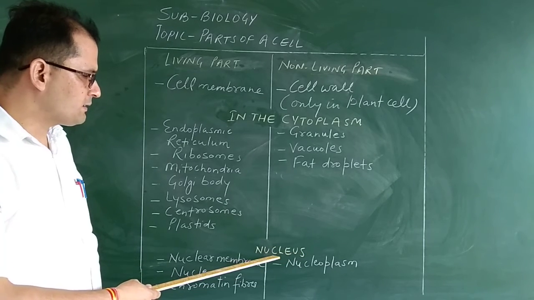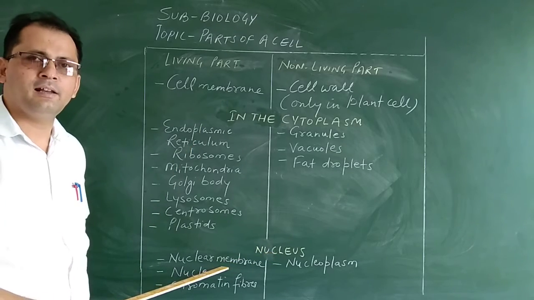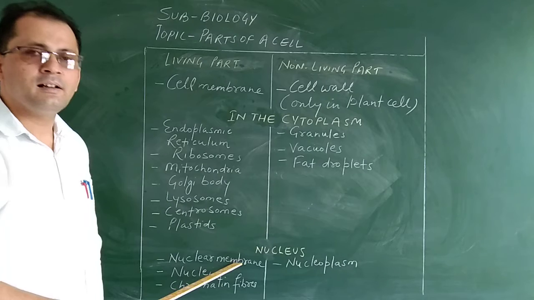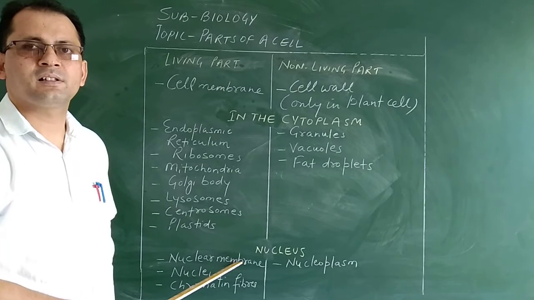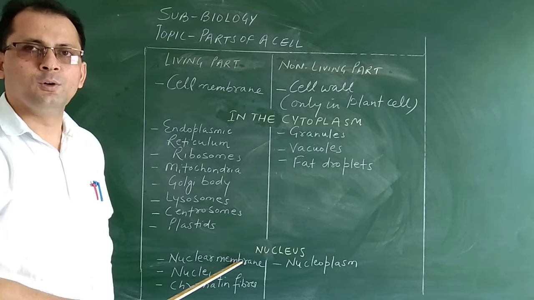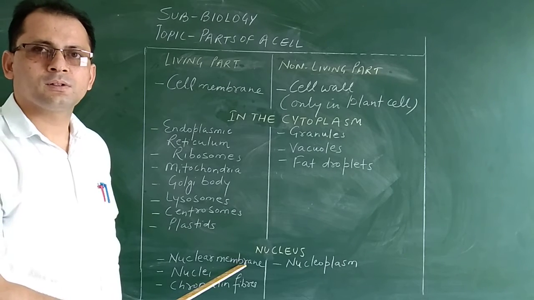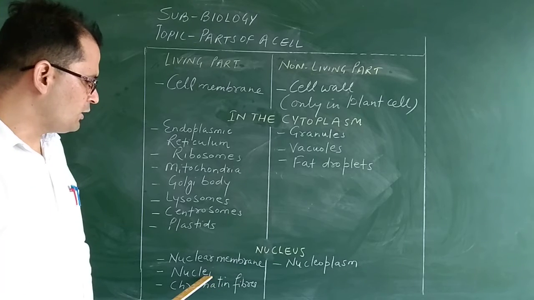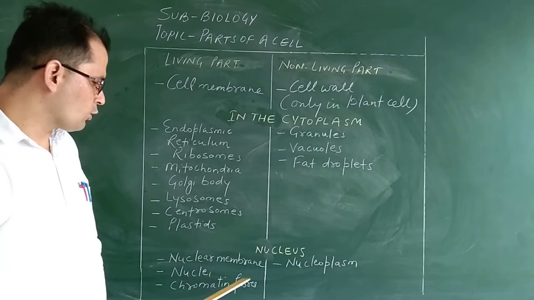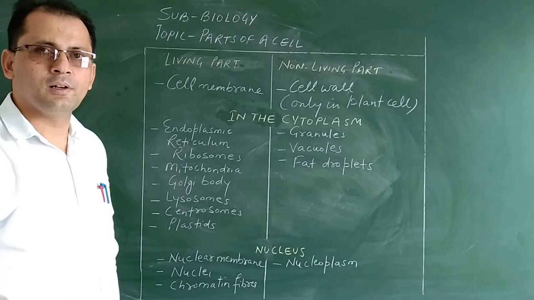Basically, the living part of this nucleus is the nuclear membrane. Nuclear membrane is the layer which surrounds the nucleus, present outside the nucleus. These nuclear membranes have pores. Second is the nucleolus. Then chromatin fibers. All these structures are present inside the nucleus.